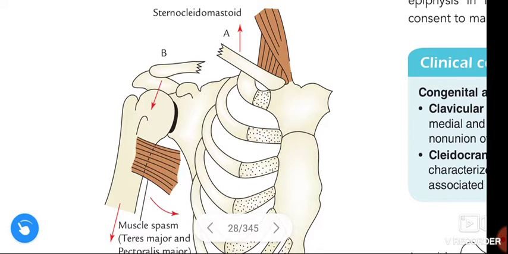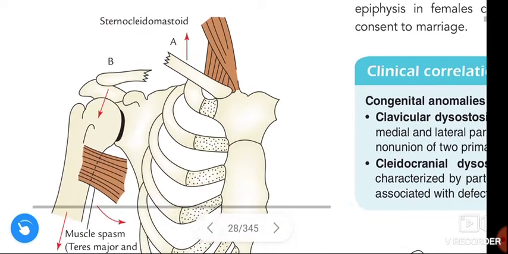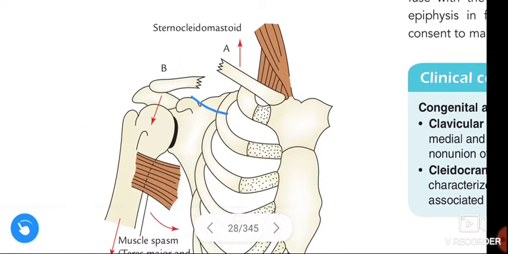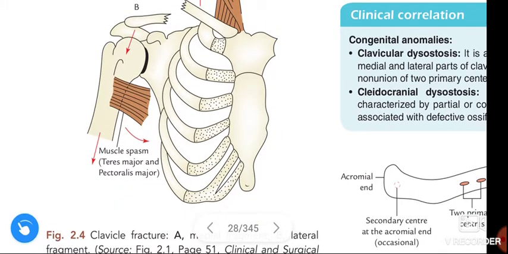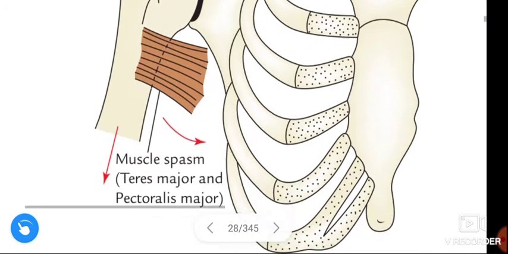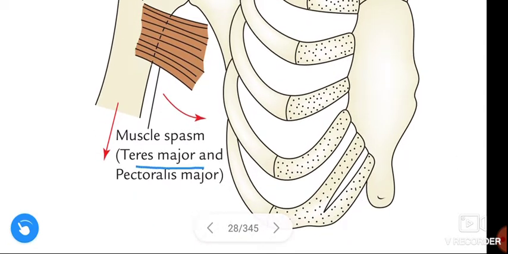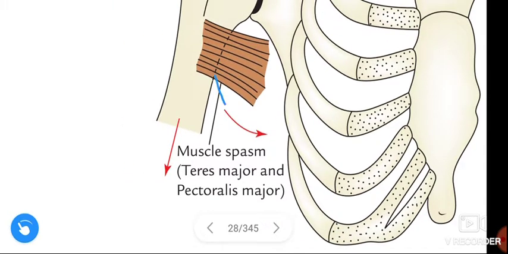And it is dragged medially due to the shoulder adductors. See, this muscle drags like this. The muscle is teres major.